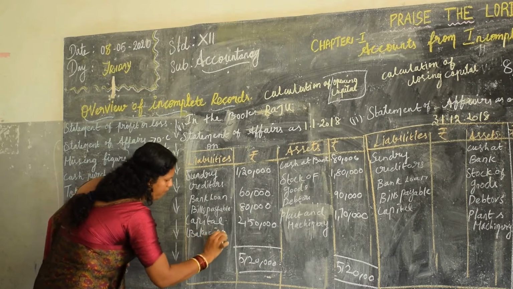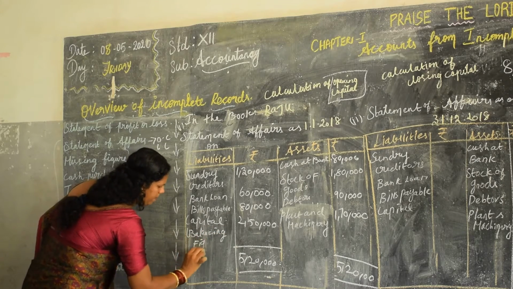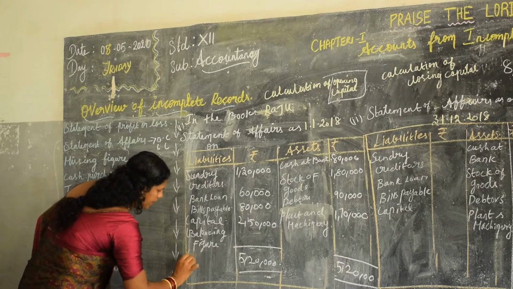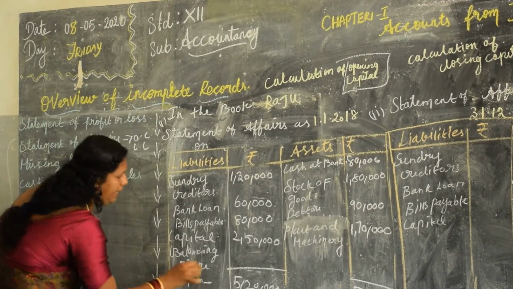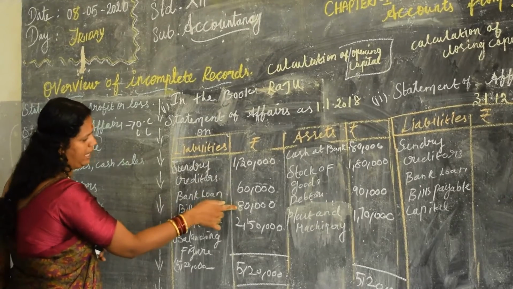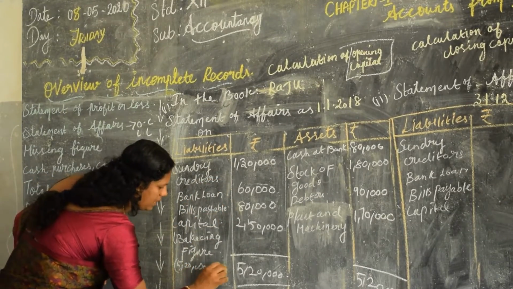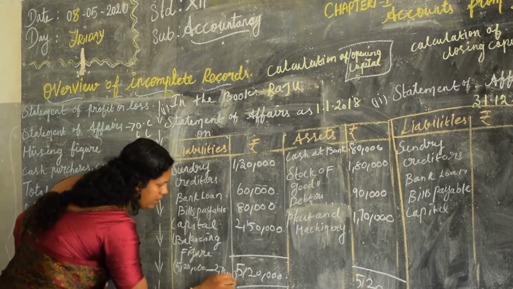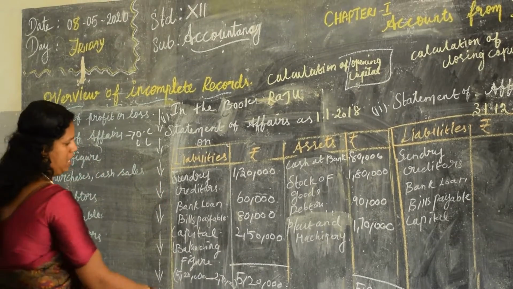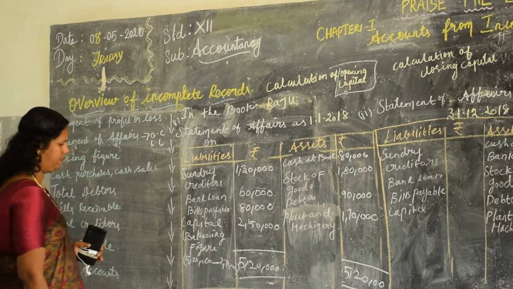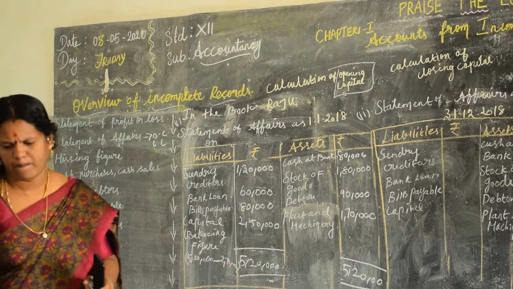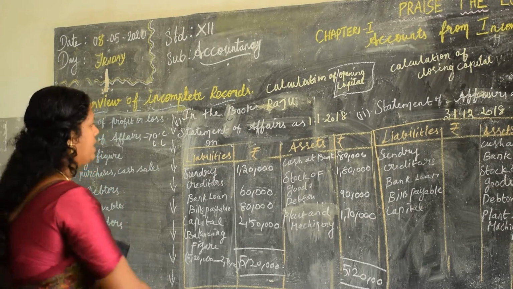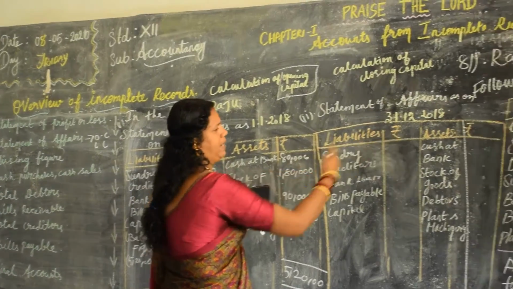Write all the formats clearly. I am writing here 5,20,000 minus, if you add this area, you will get 2,70,000. The difference is 2,50,000. Got my point? Next we will move on to the second part.